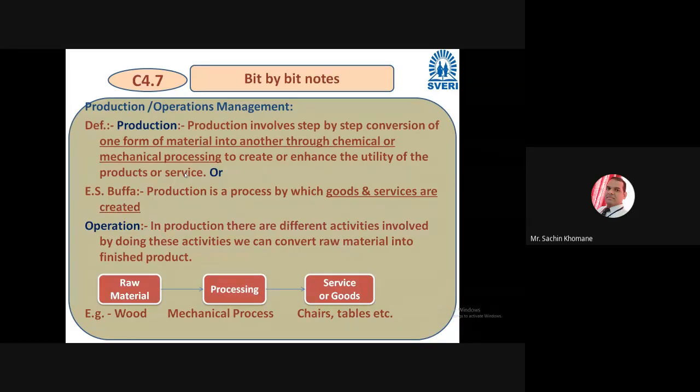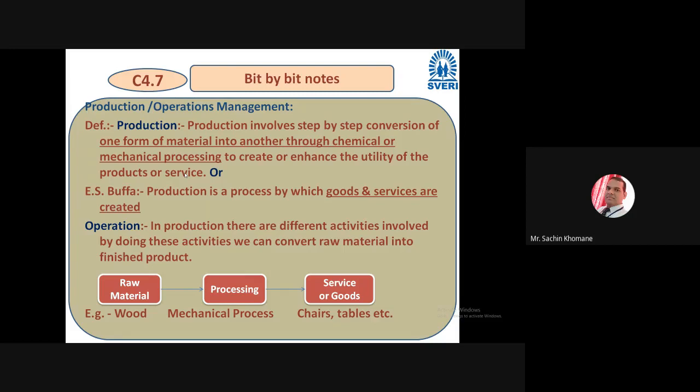So now let us start our bit by bit discussion. The first bit is production and operation management. Let us see production and operation simultaneously, because they are very closely linked. That's why in the syllabus they have mentioned production and operation management. Both are very closely related, so we will discuss them simultaneously. Let us discuss the definitions of production and operation.